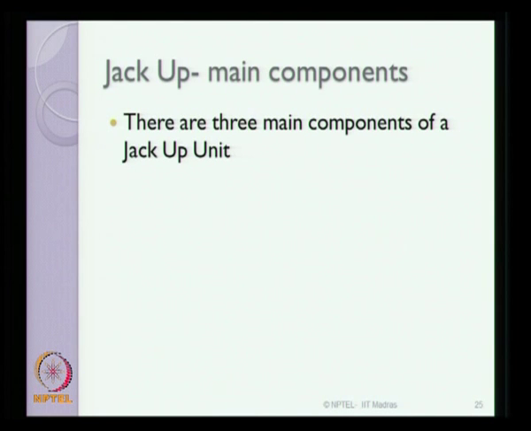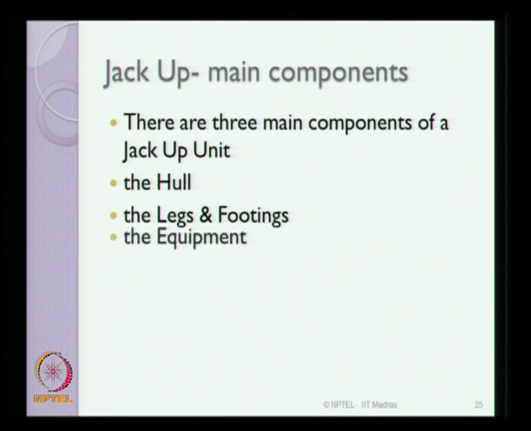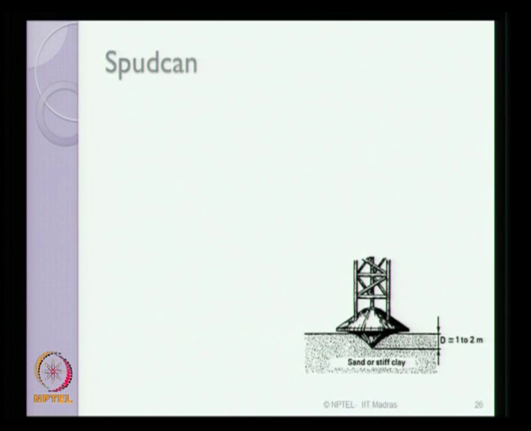We have already seen some of the components of jack-up rigs. Let us quickly see the main components of a jack-up rig. Essentially, jack-up platforms consist of 3 main components: the hull on which the whole mechanical devices are equipped, the legs and the footing on which the hull rests, and of course the equipment which is used for drilling and production.